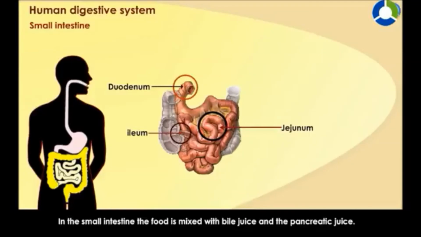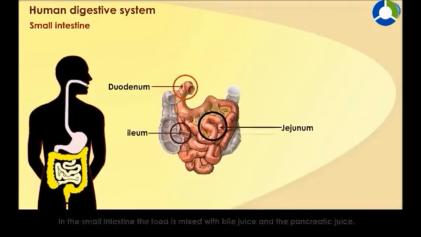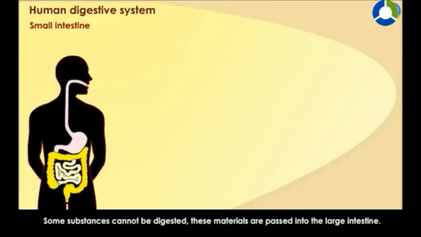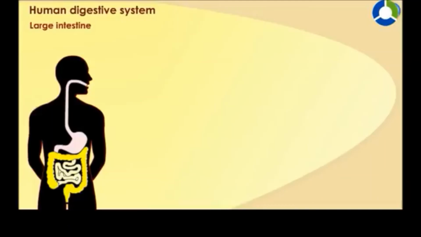In the small intestine, the food is mixed with bile juice and the pancreatic juice. These are secreted by the liver and pancreas respectively. Both these juices help in digestion. Some substances cannot be digested. These materials are passed into the large intestine.